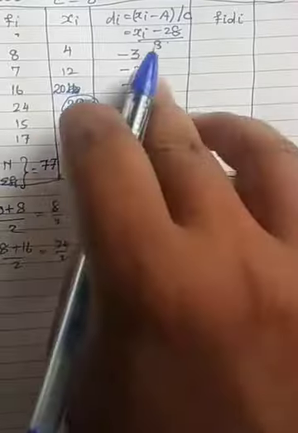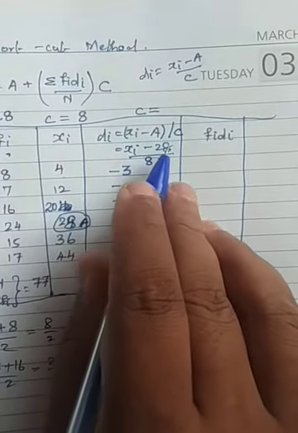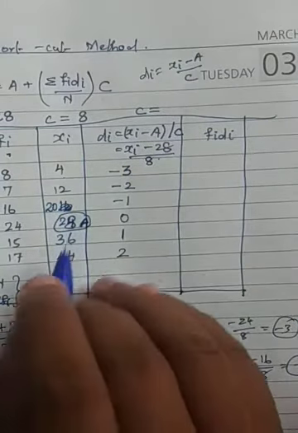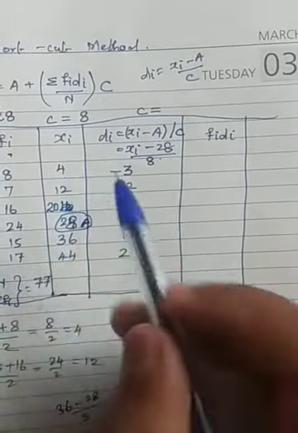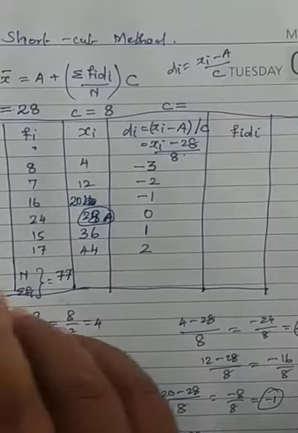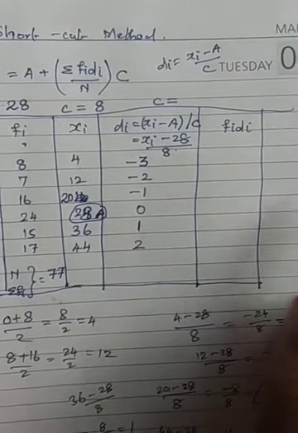Alright, you are getting all the values. You just apply the formula: Xi minus A divided by C. Xi is the Xi column value you are going to take. A is an assumed value that you have to choose from Xi. Divided by C, which is nothing but the class width, that is class size, class width we can say. So that we need to calculate here.